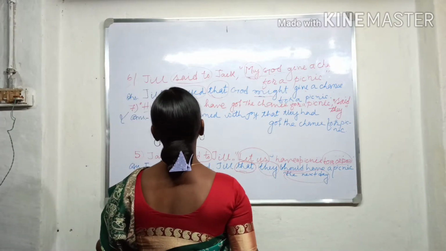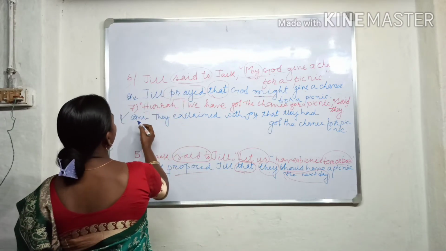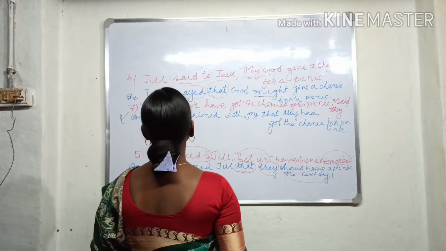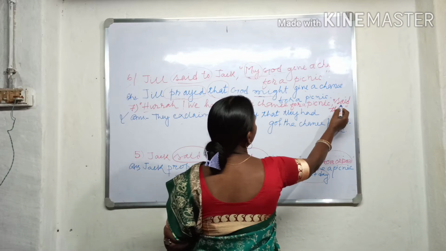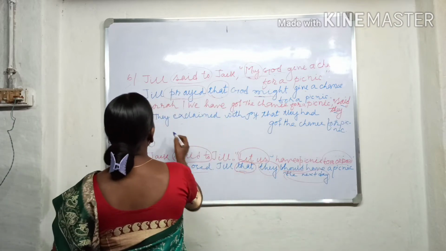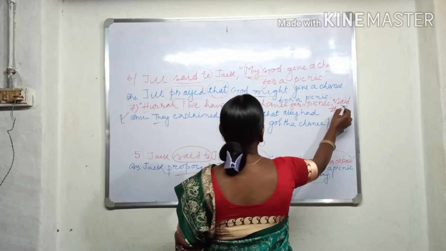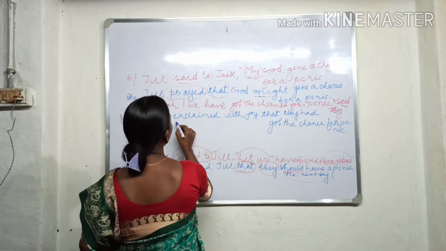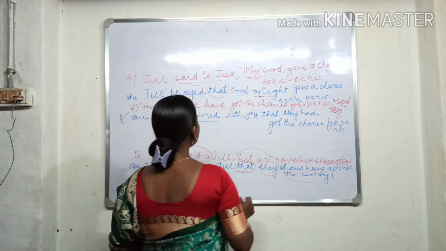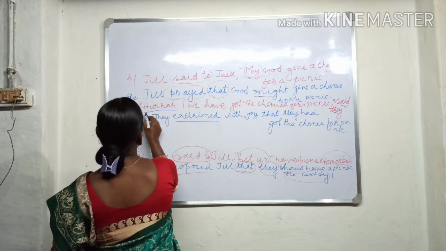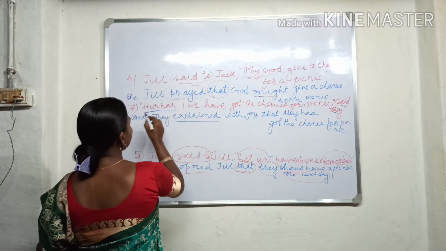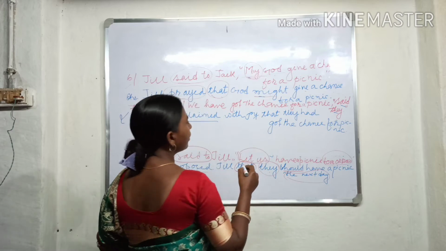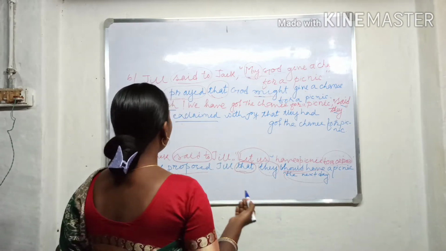When we change direct to indirect in an exclamatory sentence, said changes into exclaimed with joy. The exclamatory word hooray is used here, that is why it is an exciting word.